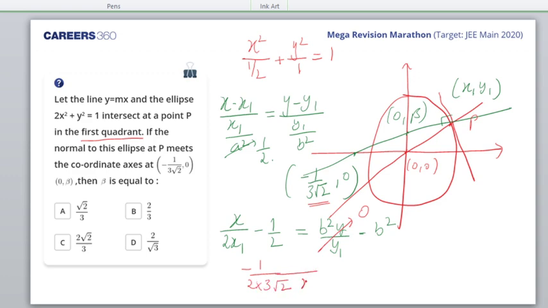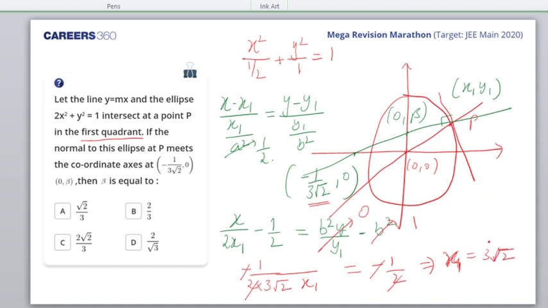And you have x1, minus half. b square is 1. So you get minus 1, half goes on the other side, you get minus half. Minus 1 is cancelled. 2 is cancelled. So what x1 am I getting? x1 I am getting as 3 root 2. So 3 root 2 is the point at which the normal is being formed.